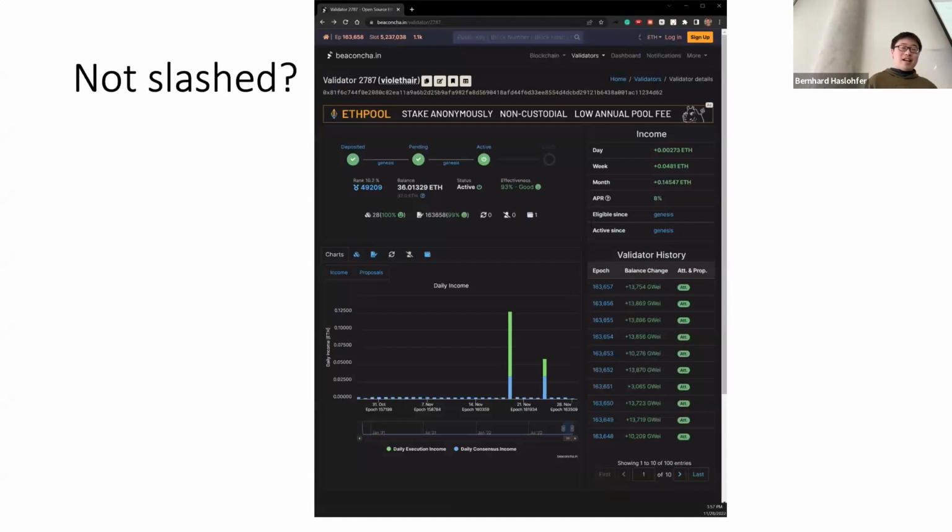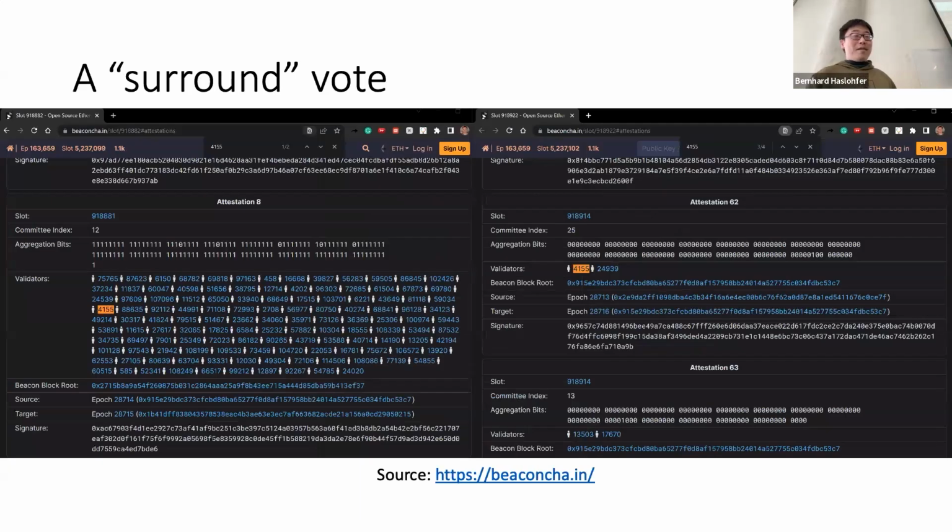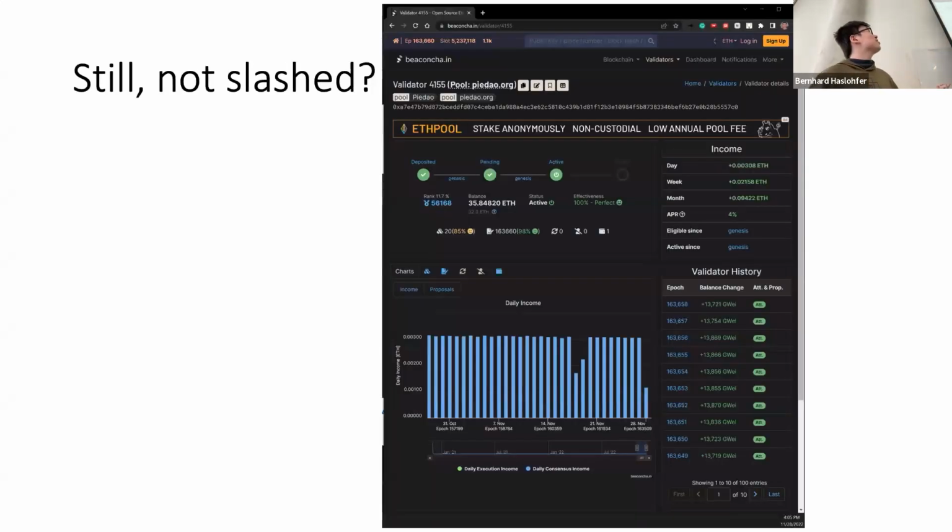So if it's not slashed, is the consensus wrong? That would be huge. We also discovered a surround vote in this data, where this validator made a surround vote which should be slashed, and it still has not been slashed till today.